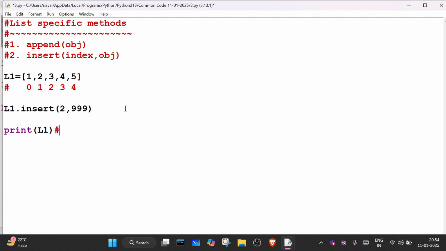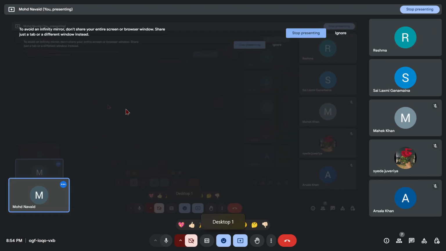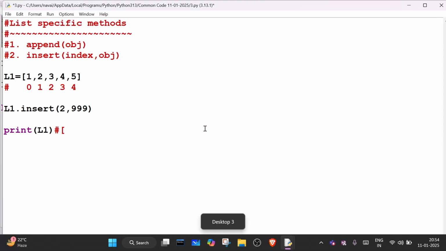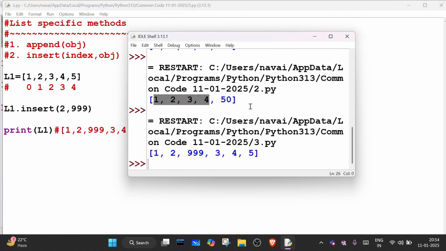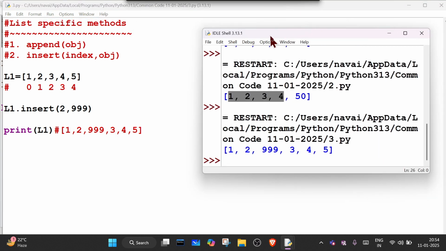Can anyone tell me the output now? 1, 2, then 999, then 3, 4, 5. Okay, this will be the output. So can I run this program now? Yes. So what is the output? Output is same or not?